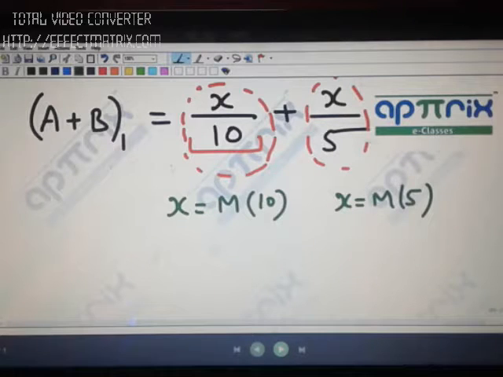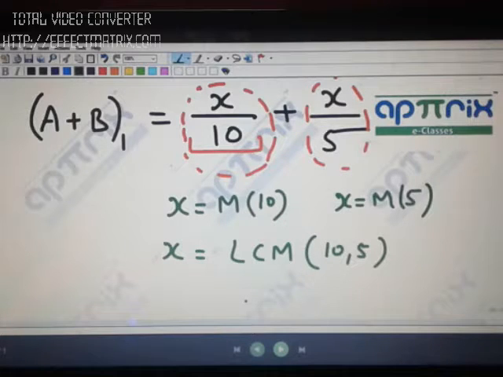Now my question is that if you want x to be a multiple of 10 and also a multiple of 5, there is a basic term known as LCM. That means if you choose x to be the LCM of both 10 and 5, this will give you both parts as integers.